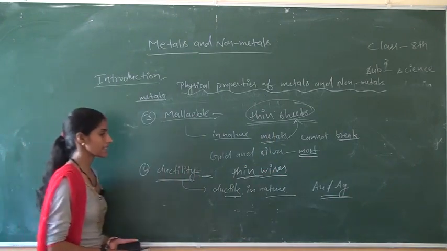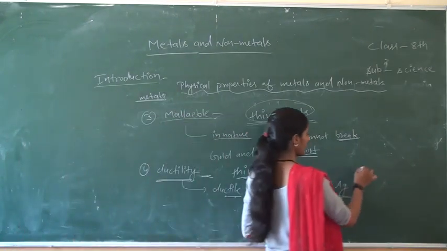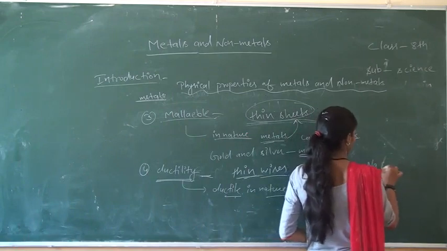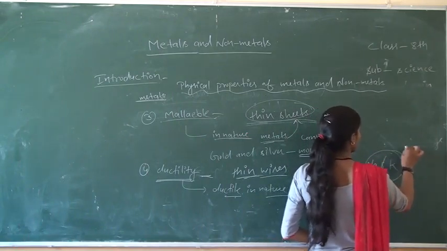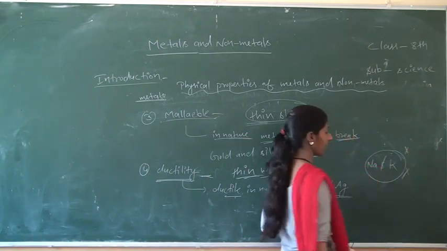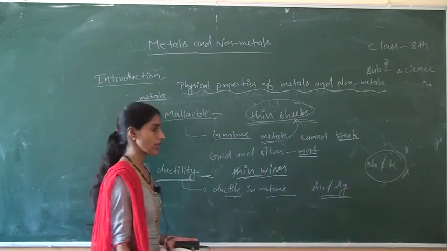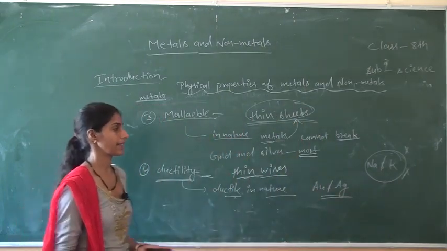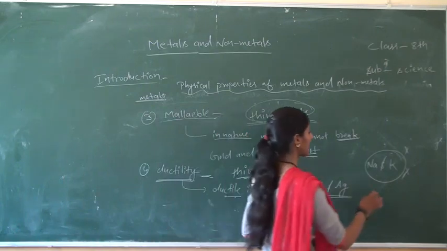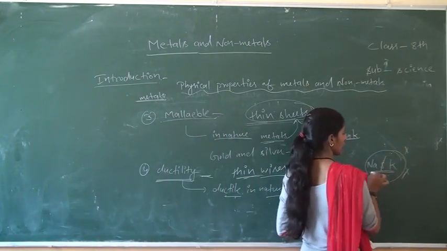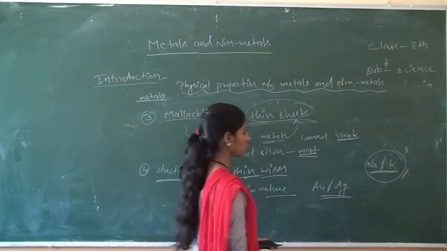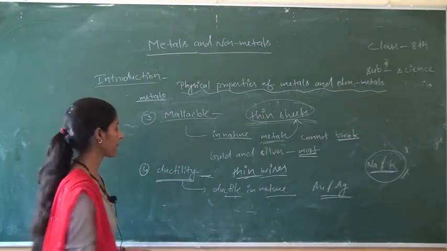But except sodium and potassium. Sodium and potassium are neither malleable nor ductile because they are soft metals. So malleability and ductility is not shown by these two metals. Okay.